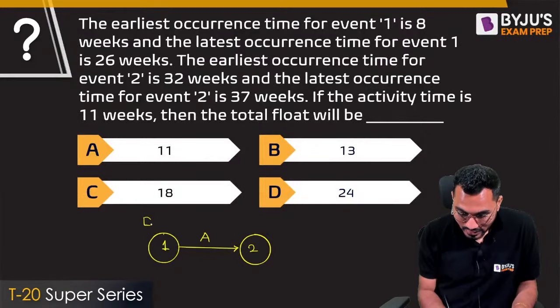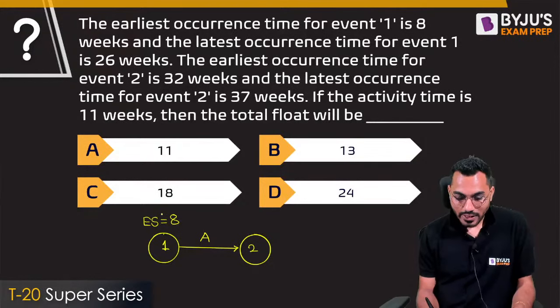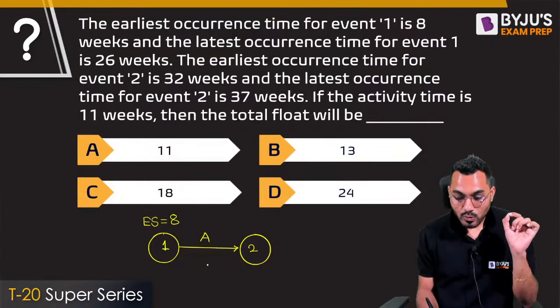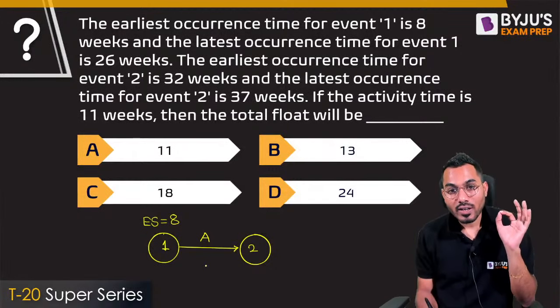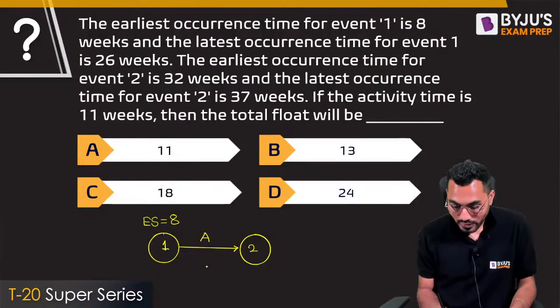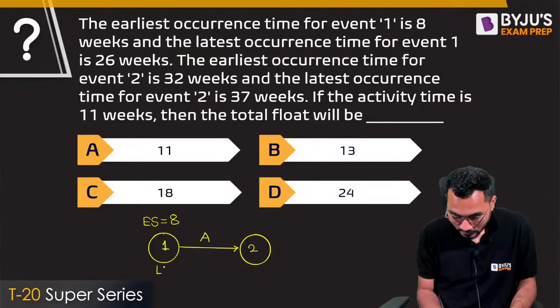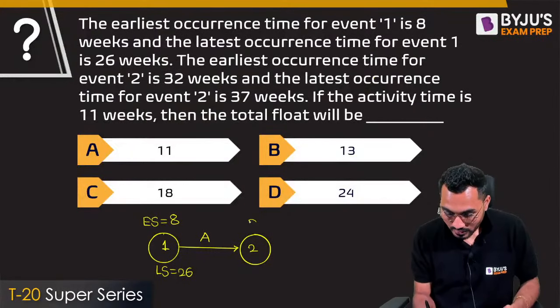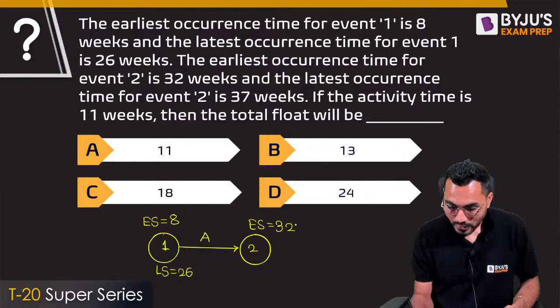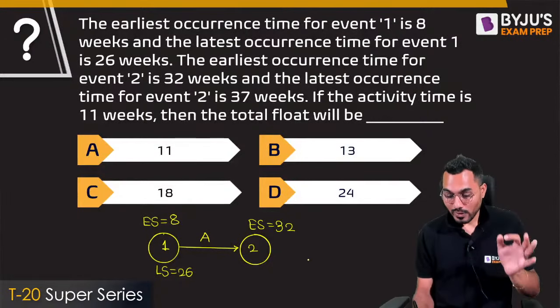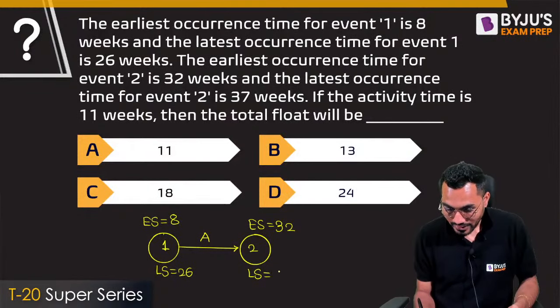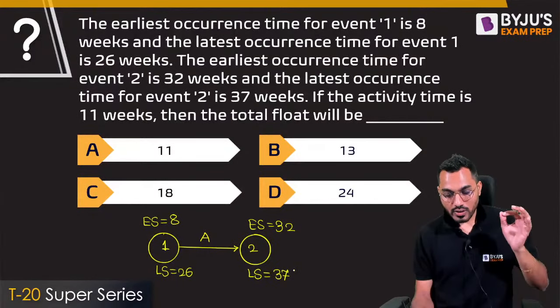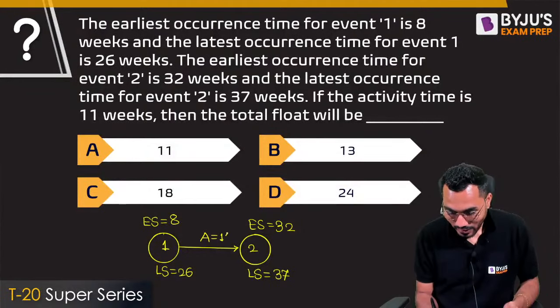So I will say that the earliest occurrence time, earliest start time of event 1 is exactly equal to 8 weeks, right? Fine. And the latest occurrence time of event 1 is 26 weeks, so the latest start time is 26 weeks. Now as far as event 2 is concerned, the earliest occurrence time for event 2 is 32, and the latest occurrence time for event 2 is 37, so the latest start time is 37. And the activity time is 11 weeks, which is the activity duration.